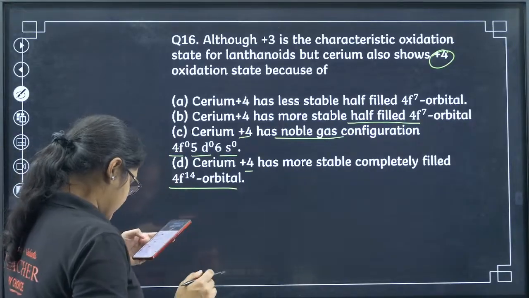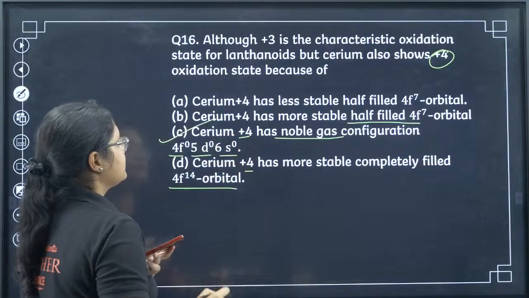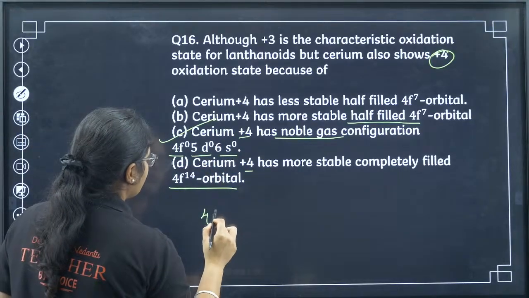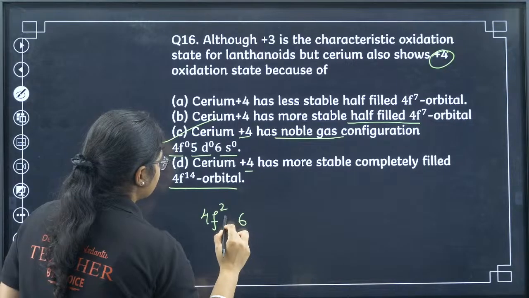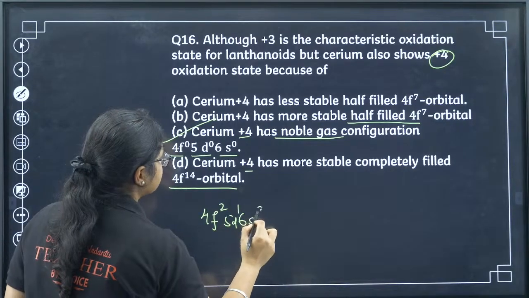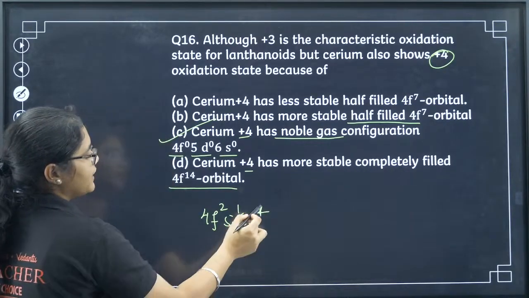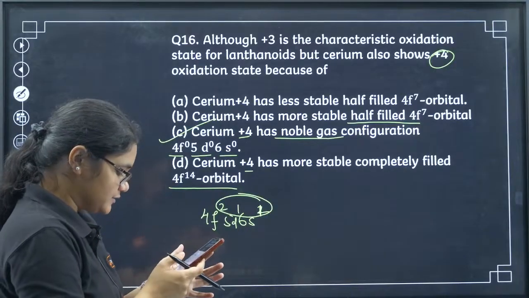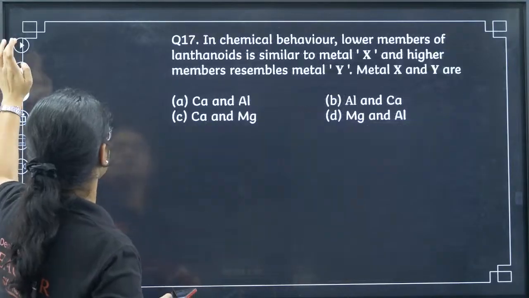Yes, Neon has given the correct answer. It is option number C. If you see cerium plus 4, the configuration is 4f2, 5d1 and 6s1. When you do plus 4, these all become 0 and it gets a noble gas configuration. So that is why option number C. Yes, Anand is also correct.